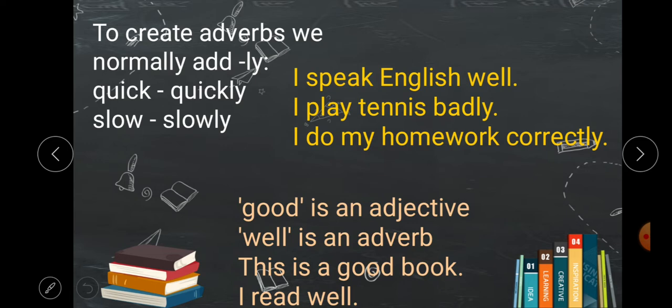I do my homework correctly. Correctly is adverb. But sometimes some words are there, we don't add ly. Good is an adjective, well is an adverb. This is interesting fact. This is a good book. We don't say this is a well book. This is a good book. I read well.